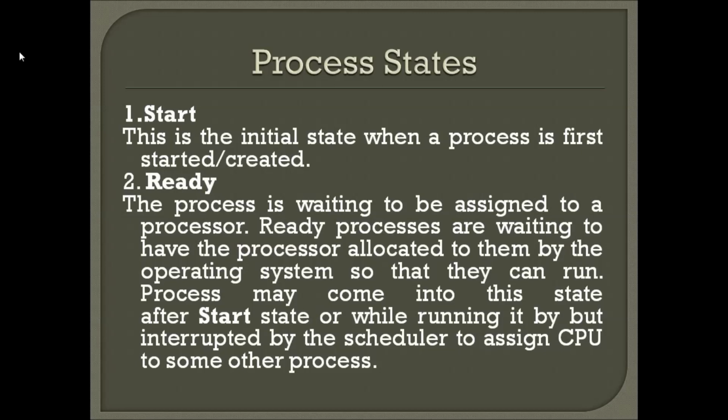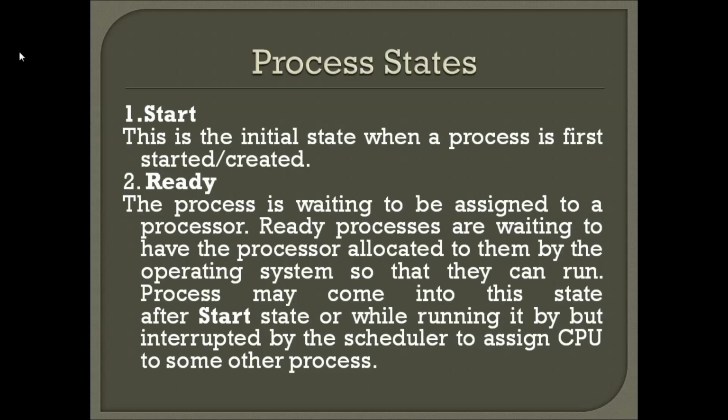A process may come into this state after the start state also. For example, it can come from the start state to the ready state, or it can come from running to ready also. You can ask a question: when will it go from running to ready state? Suppose a process is running, and an interrupt occurs, when you are going to give the control to another new process, then it can move from the running state to the ready state, because you are giving the control to the other process. Understood, guys? So when a process is not allocated the processor, it will be in the ready state. Once you allocate the processor to the process, it will move to the running state.